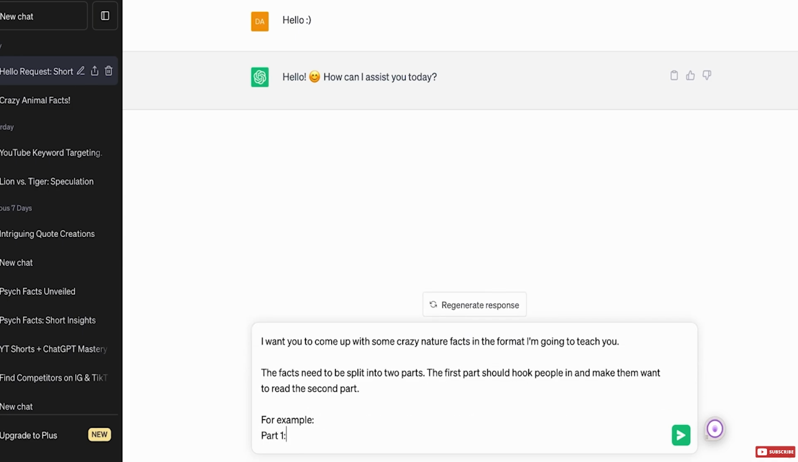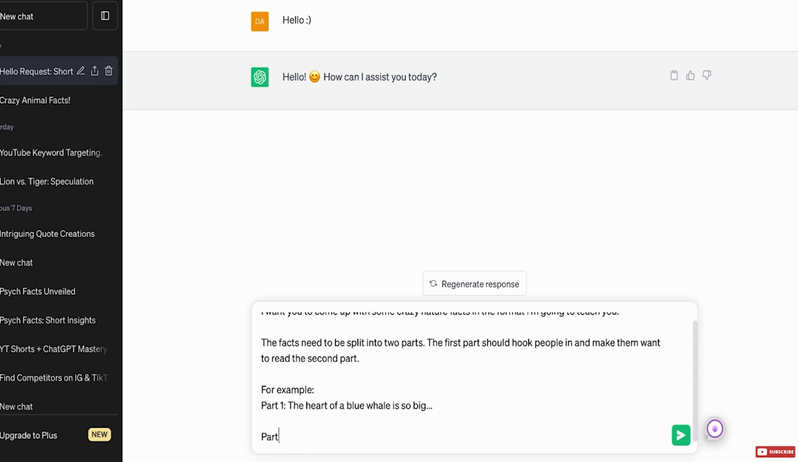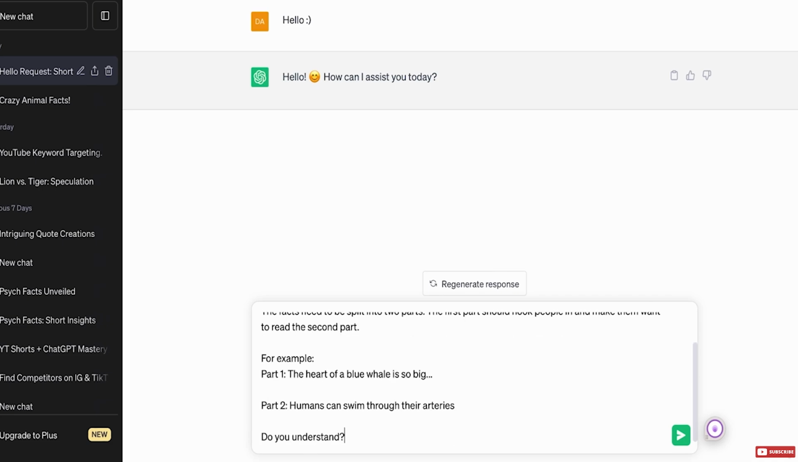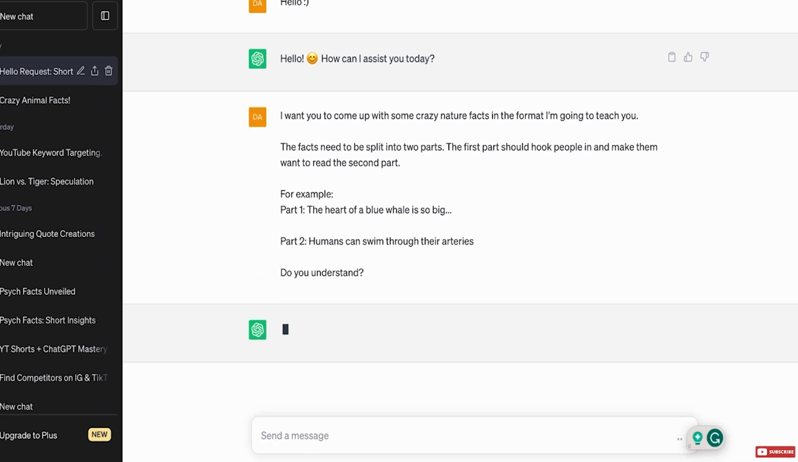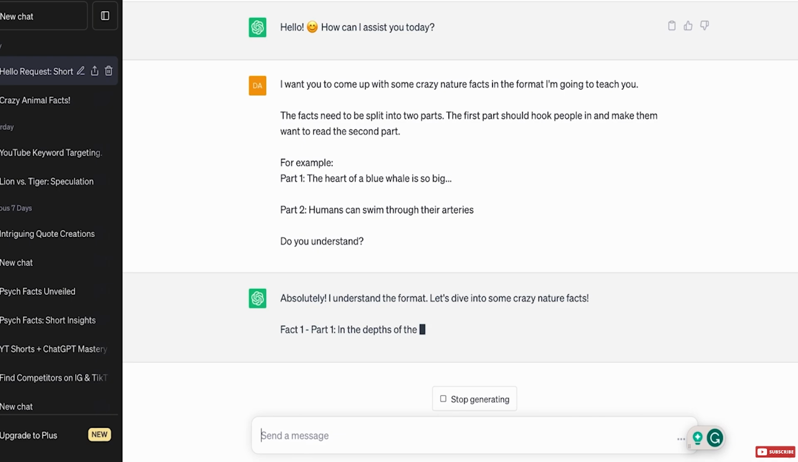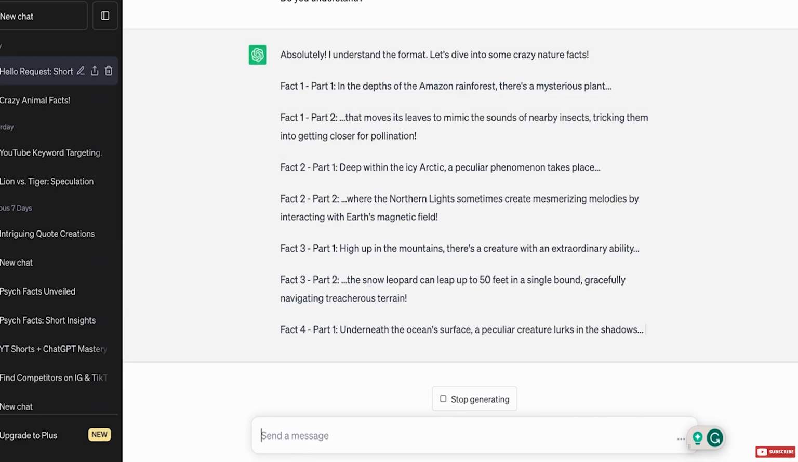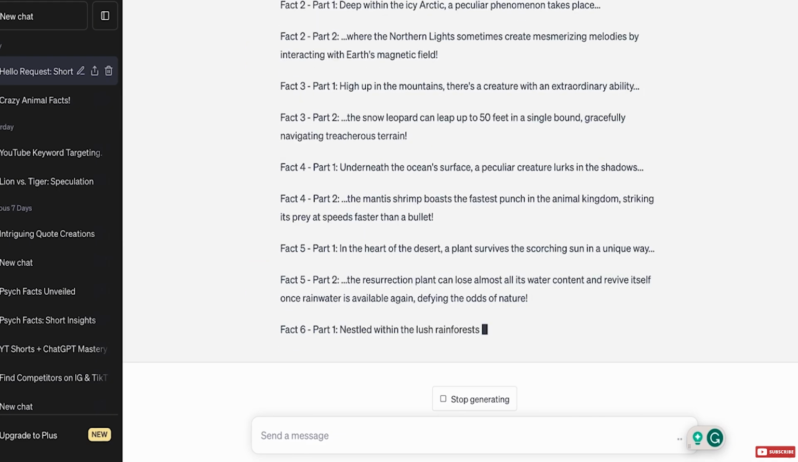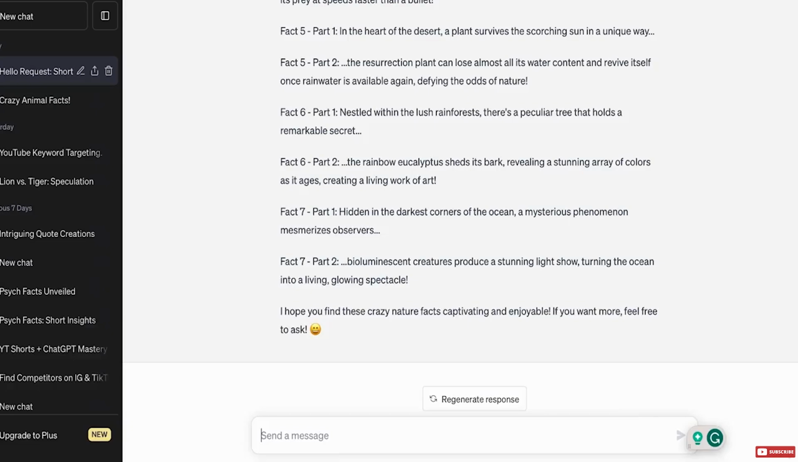So for example, part one: the heart of a blue whale is so big... Part two: humans can swim through their arteries. So guys, obviously part one hooks people in, and then part two is just a reference to the actual fact. So let's see if it understands. Yep, part one. Okay, so it looks like it does understand.